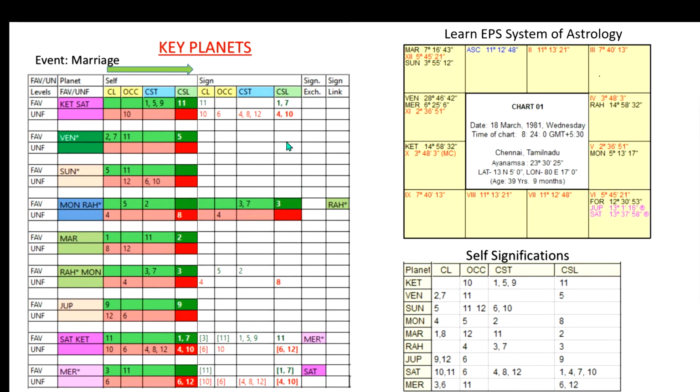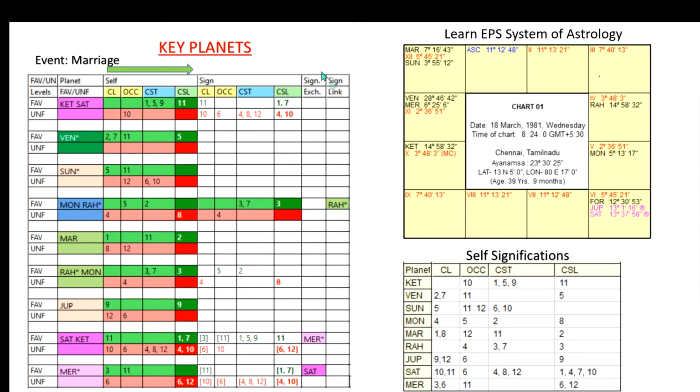There is one more condition for the sign link also. What is that? If the second planet is a free planet. You can see Moon is in the sign of Leo, and Rahu is in the sign of Moon, but there is no other connection between Rahu and the Moon. But Rahu is a free planet. You can see that star symbol here. So if the second planet is Rahu, that planet is a free planet. It becomes strong, so it is considered as if it is performing a sign link to the Moon. It means that the impact will be more.